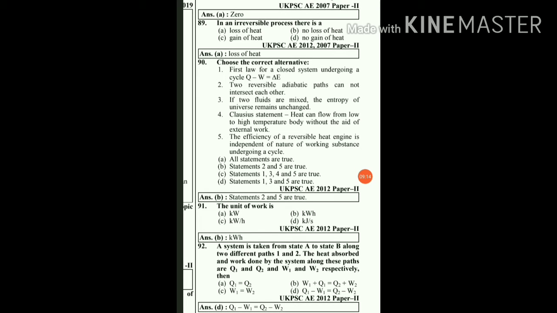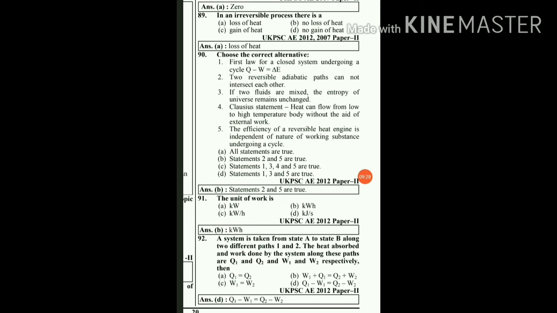Clausius's statement, that is the fourth: heat can flow from a low to a high temperature body without the aid of external work. So it is not true. In order to transfer heat from a low temperature to a high temperature, there is a necessity of work input. So it is also not true.